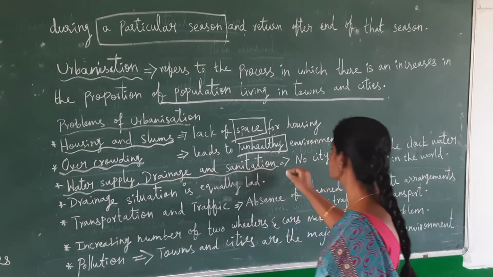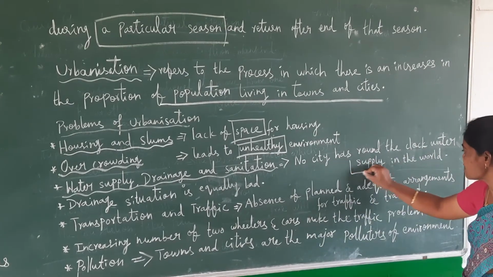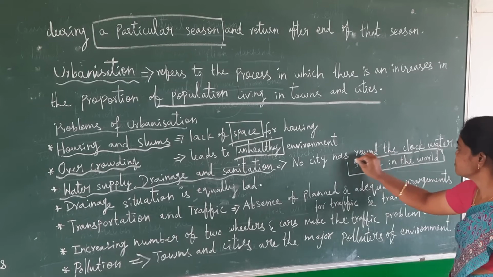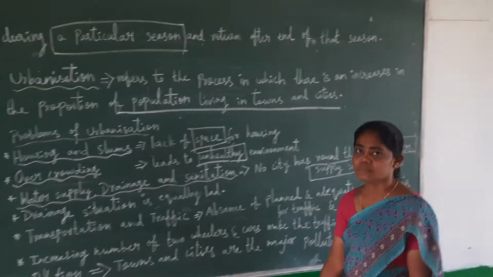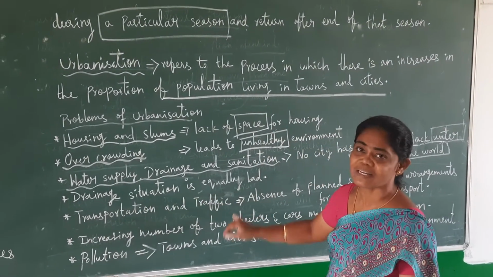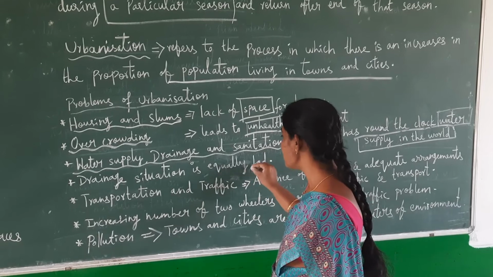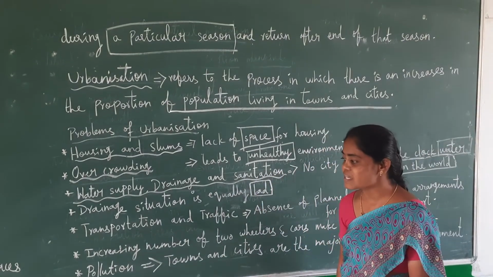We can see that no city has a round-the-clock water supply in the world. The main problem is lack of water. Next, the drainage situation is equivalent. It is equally bad. In cities we can see that.